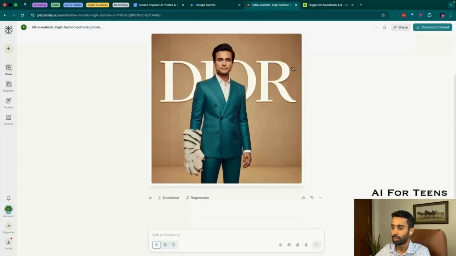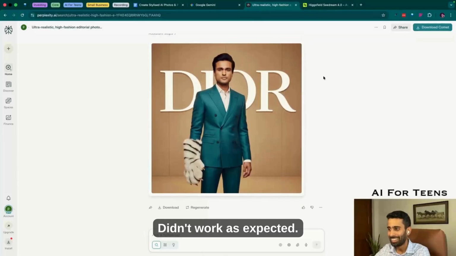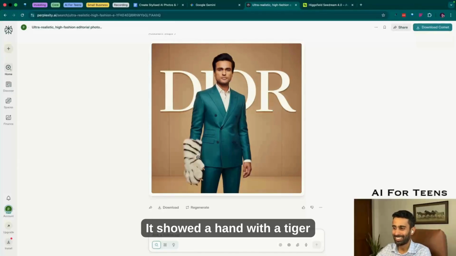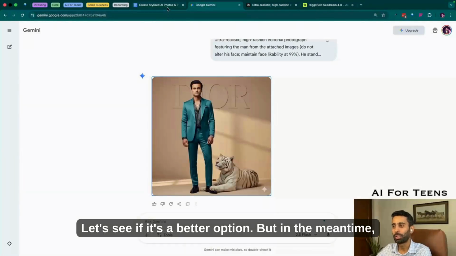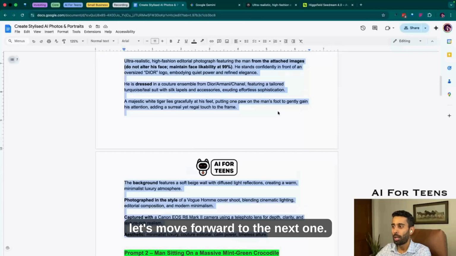It's still loading. Didn't work as expected. It showed a hand with a tiger paw. No, we were not going for that. I'll regenerate it. Let's see if it comes with a better option. But in the meantime, let's move forward to the next one.